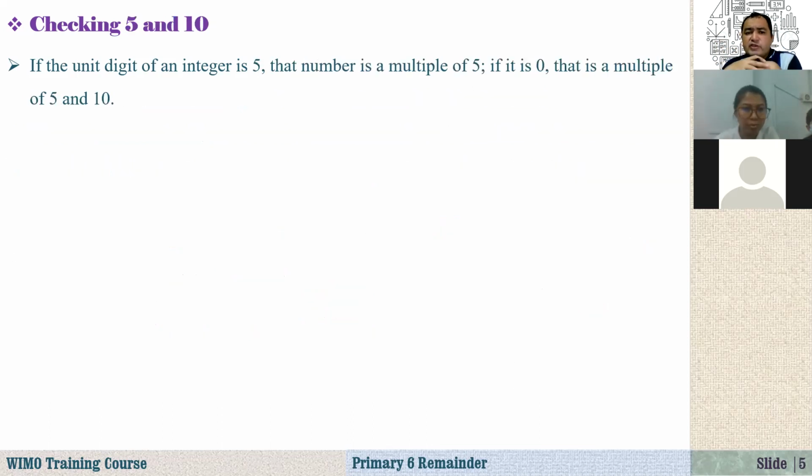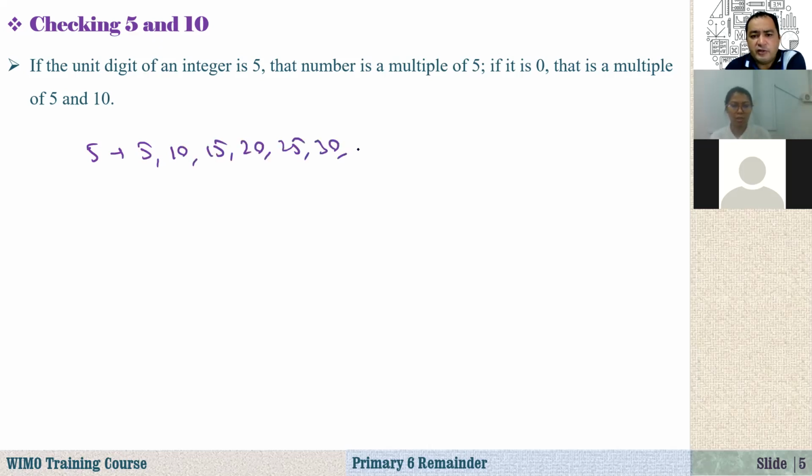This is also quite easy, checking 5 and 10. If we are given any number, how do I know that it is divisible by 5 or 10? Let's look at the multiples of 5. Multiples of 5 are 5, 10, 15, 20, 25, 30, and so on. As you see here, multiples of 5 always end in either 5 or 0. So that means that if the last digit is either 0 or 5, that number is divisible by 5. And how about 10?